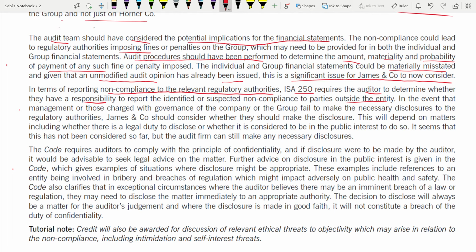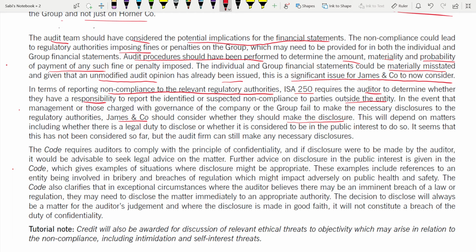In the event that the management or those charged with governance of the company or the group fail to make the necessary disclosures to the regulatory authorities, then James and company should consider whether they should make the disclosure or not. You just cannot directly make the disclosure like this to the third party. I'm talking from the auditor's point of view. You first have to see whether the company has disclosed it. If the company didn't disclose it, then you have to see whether you can make it or not. You should consider whether you should make the disclosure or not. These are the steps.